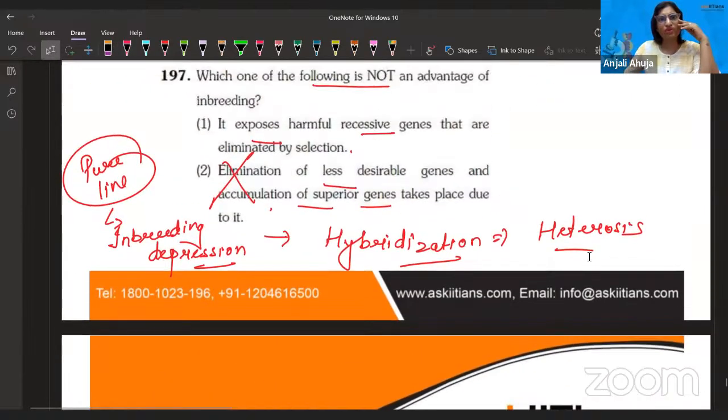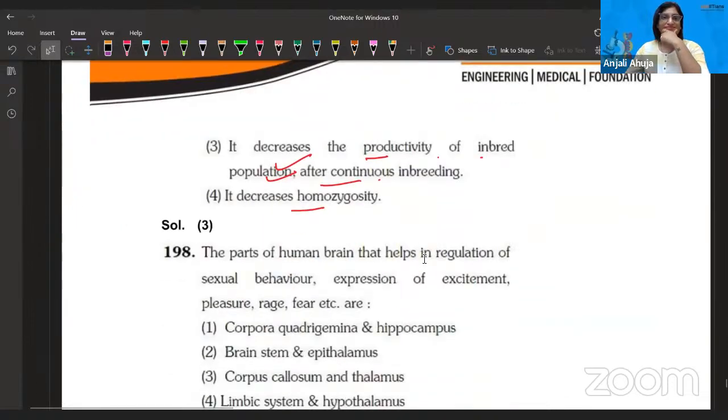Wait, which of the following, did I make a mistake in reading the question? Which of the following is not an advantage? Acha, it is an advantage, right? It decreases the productivity of inbreeding. Actually, I tell you what, I think there is some error also. I'm going to look after it after the session ends.